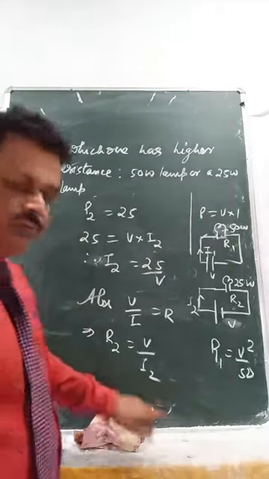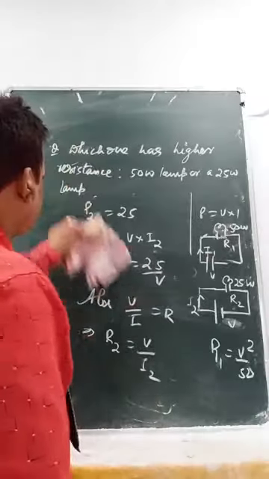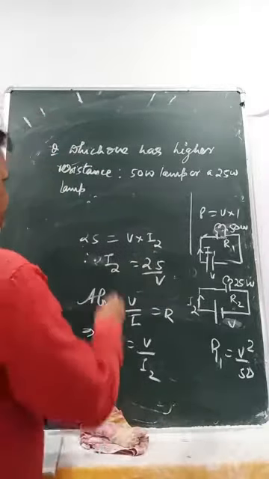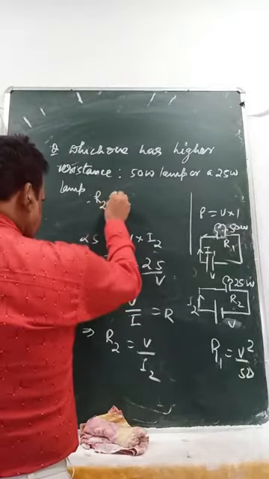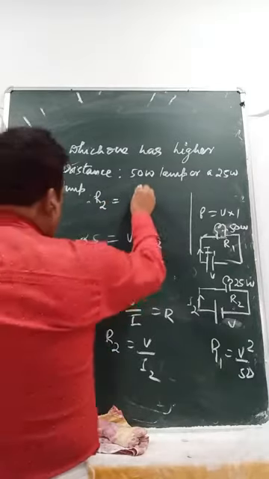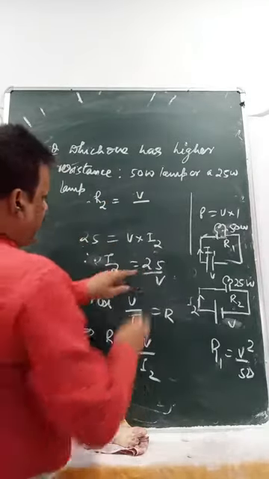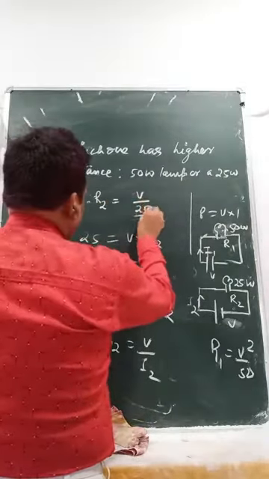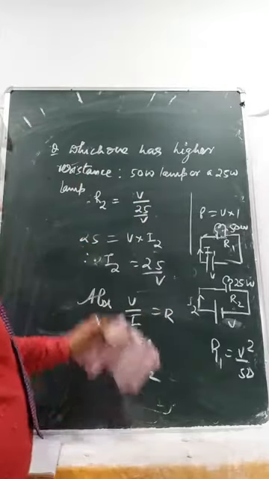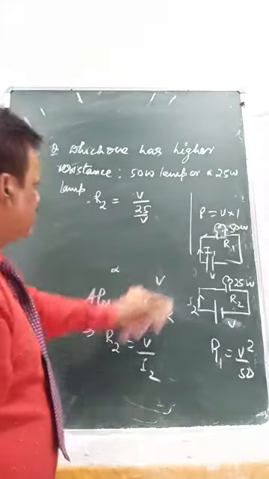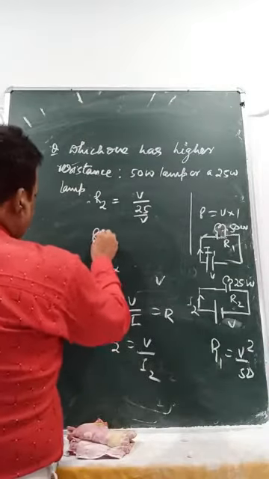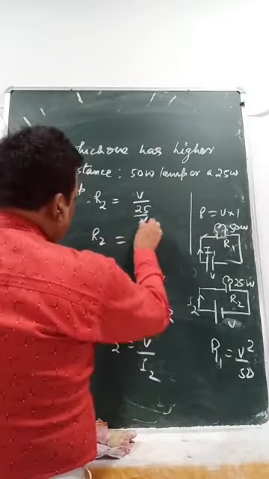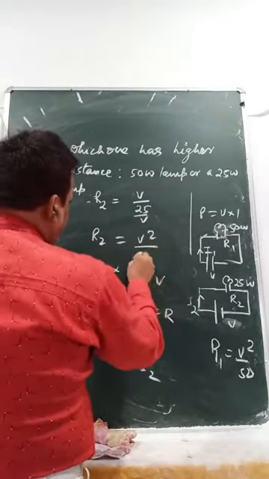So R2 equals V by I2, 25 by V. So R2 equals V square by 25.